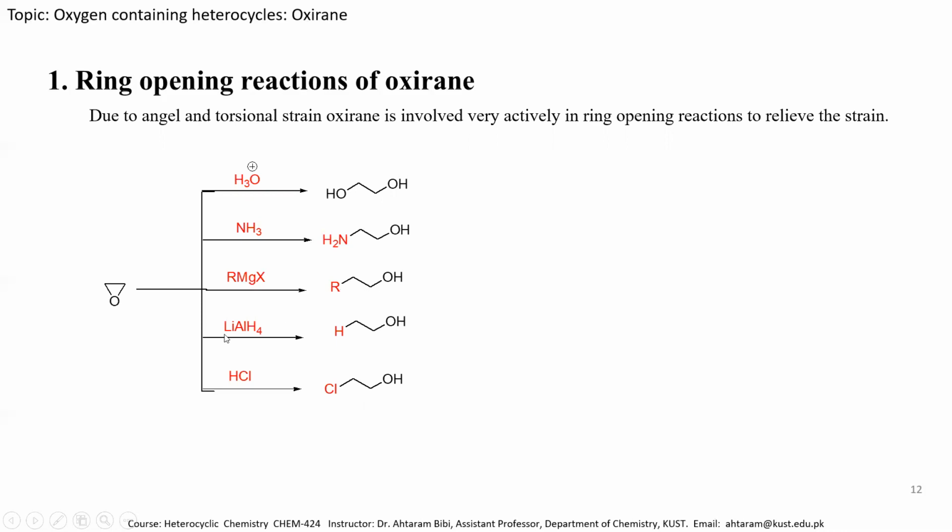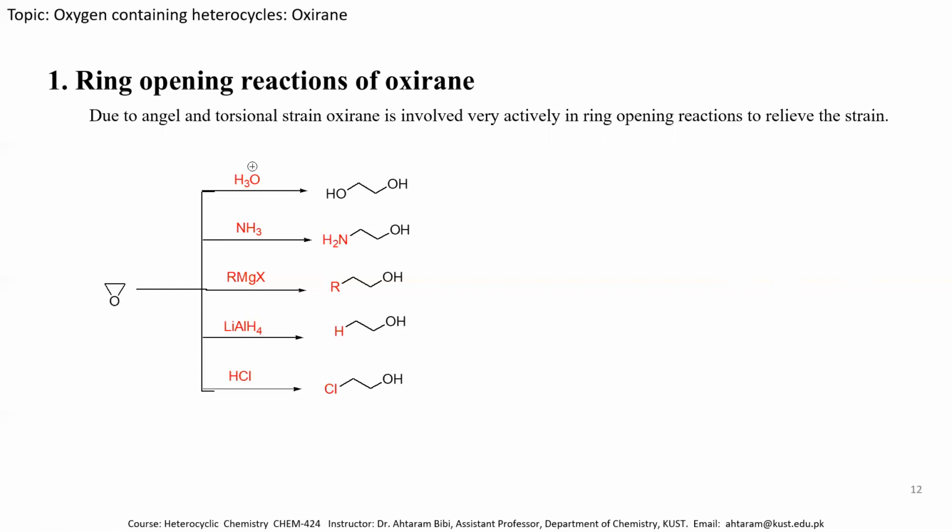If it is treated with lithium aluminum hydride, then we can obtain this simple alcohol. If it is treated simply with an acid, then we can obtain the chloroalcohol. So this is the symmetrical epoxide molecule. If we treat it with various types of acid and base, it doesn't matter whether the ring opens from this side or from this side, the same product is obtained.